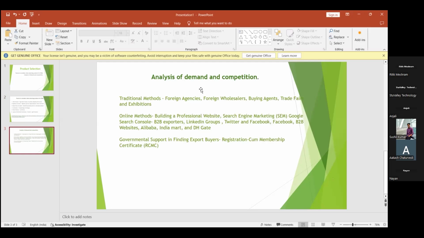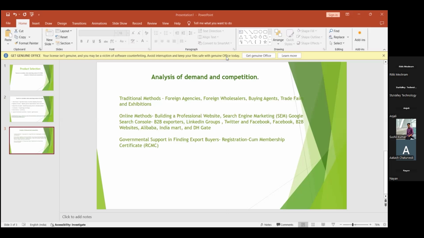Okay, next comes analyzing the demand and the competition. How will we research demand and competition in any country? For example, first is the traditional method, and we also have the online methods. In traditional methods, it is about the foreign agencies, that is, the exporter or the importer.